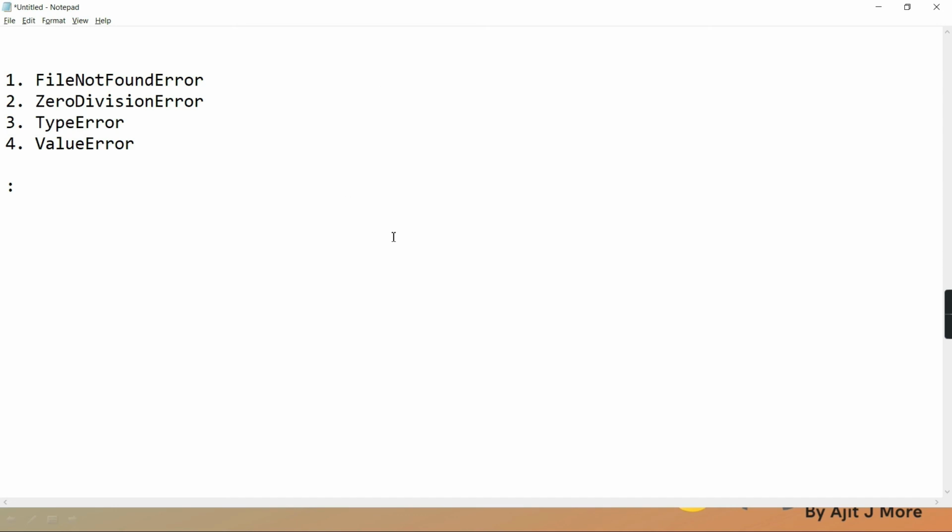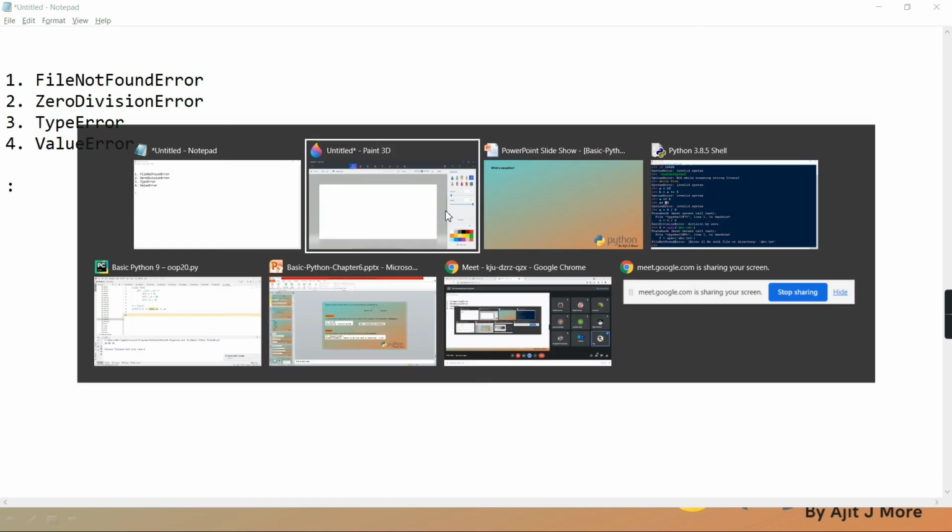And now during execution, if a problem has occurred and that problem is from this listed one, then it will create an object of the corresponding class, then describe the problem and stop the execution. Clear? You understanding what I'm trying to tell you?